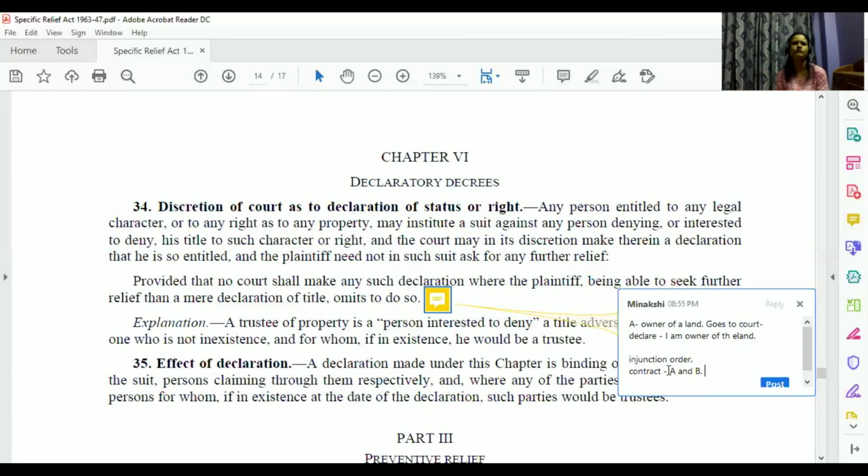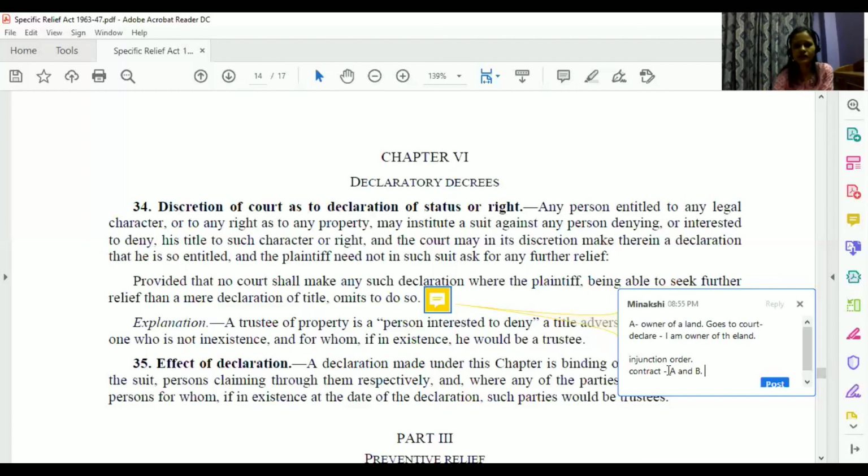So in that case also court may say that we are not providing declaratory decree, but rather you make changes and you ask for specific performance of the contract because we can make the person perform his part. So we can accordingly do that. So wherever our court feels that person is entitled to seek some sort of other relief, court would not just grant a declaratory decree which might not be of any use in that particular case.